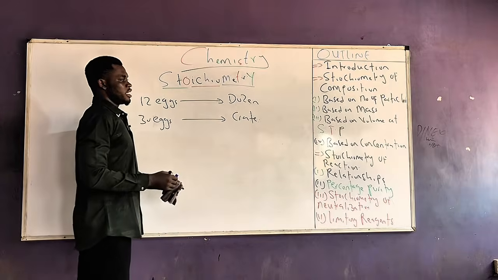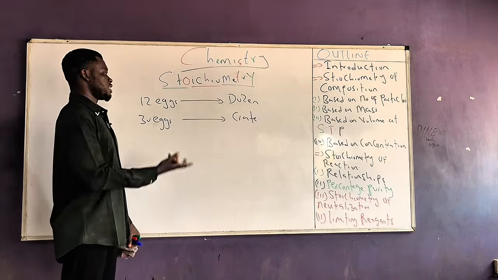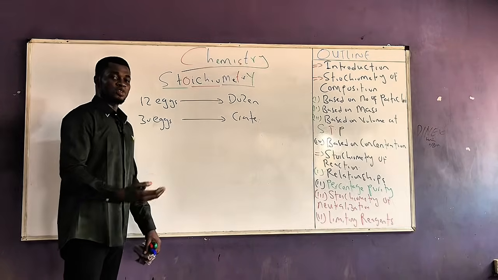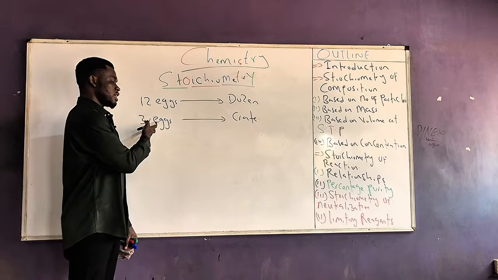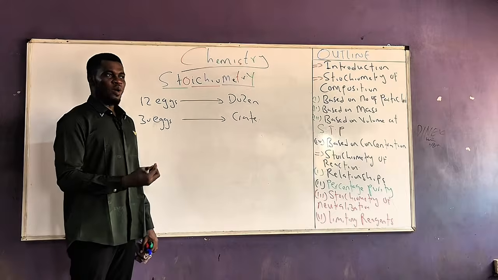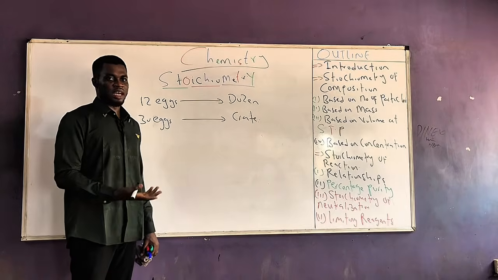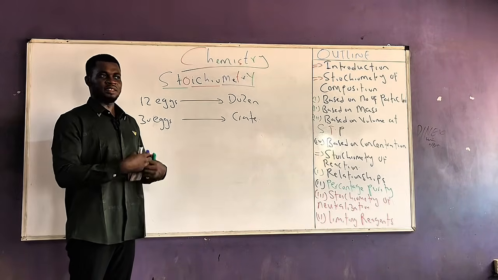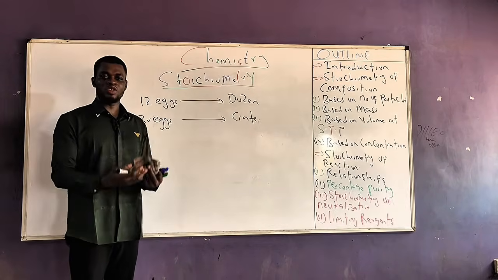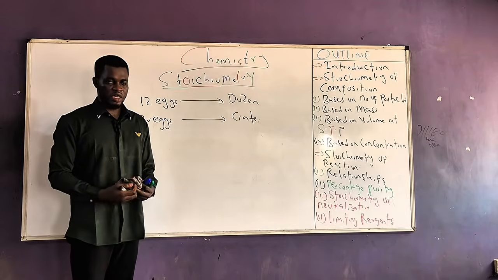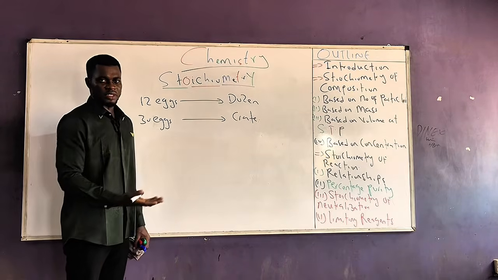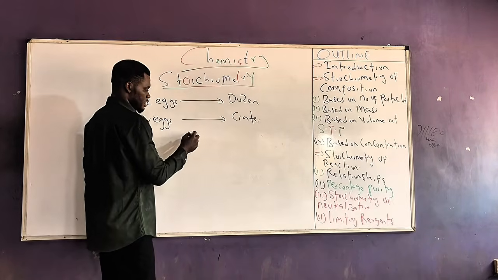A dozen of eggs simply refers to the amount of eggs that contain 12 eggs. Likewise, a crate of eggs represents the amount of eggs that contain 30 eggs. In chemistry, we do something similar because we are working with small, tiny particles: atoms, molecules, and ions. We need a way to simplify the amount of these atoms, molecules, and ions that we generally work with. So instead of saying 30 eggs, I can say a crate of eggs. In chemistry, we do something similar by inventing a term.